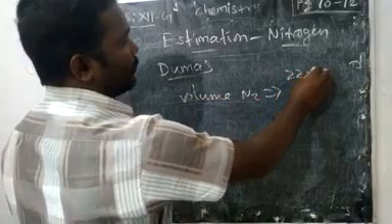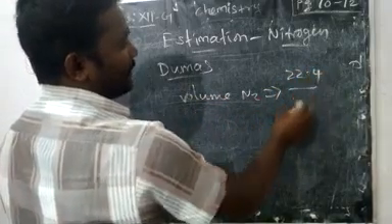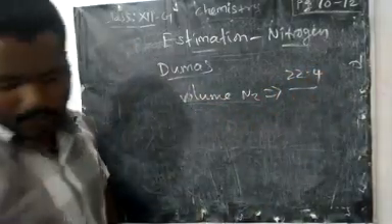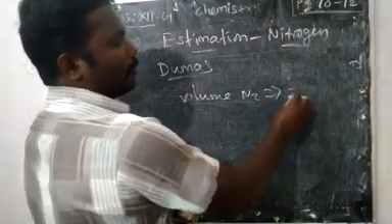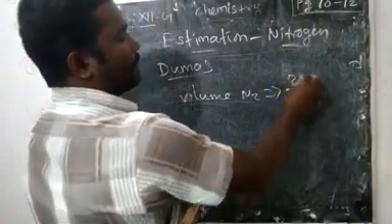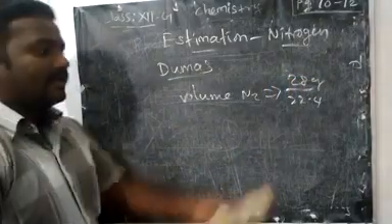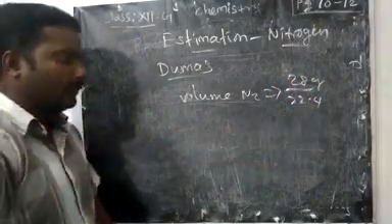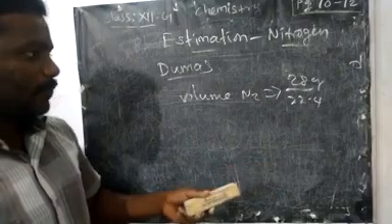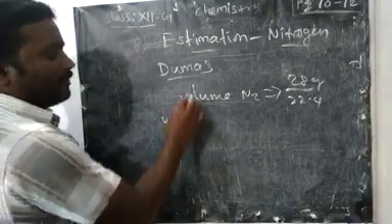We know the molecular mass of nitrogen is 28 grams, and the standard volume is 22.4. Suppose W gram we have taken.